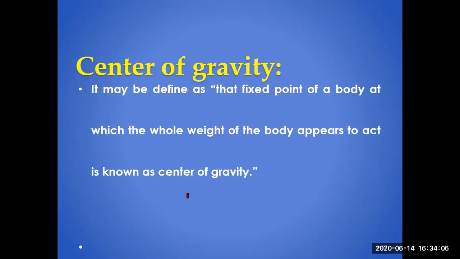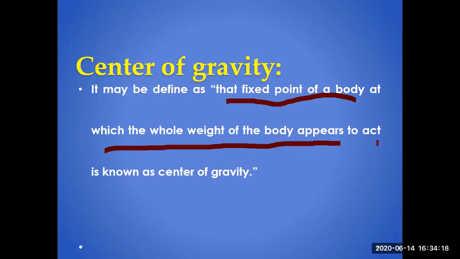First, before calculation, you must understand what it is. It is defined as the fixed point at which the whole weight of a body appears to act, known as center of gravity. The mass of a body concentrated at a point is called center of mass.